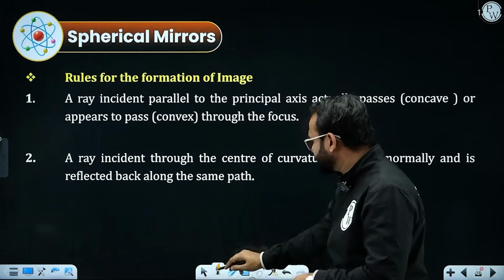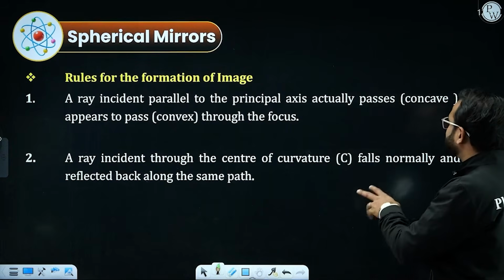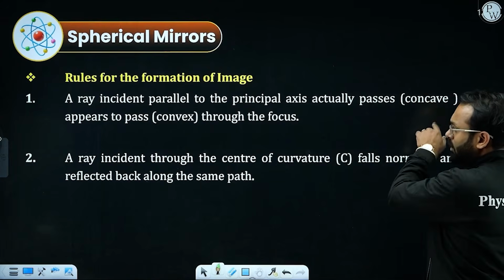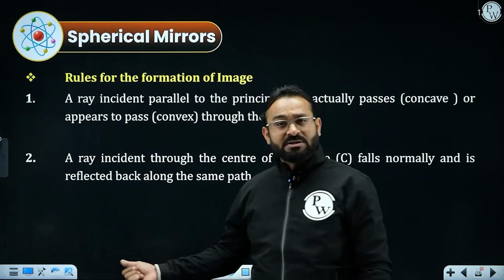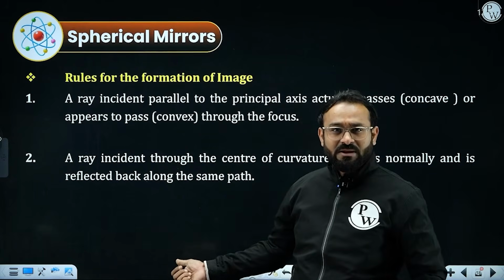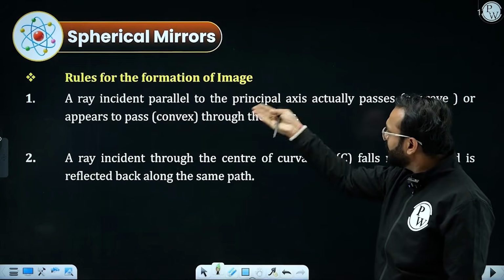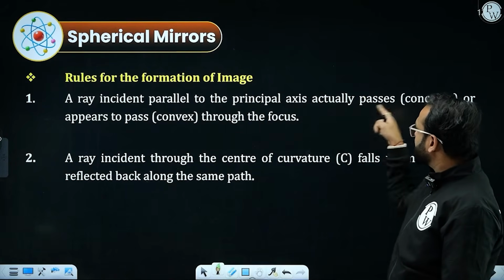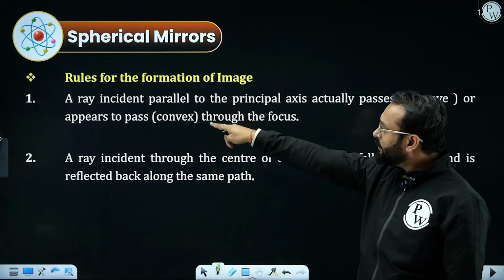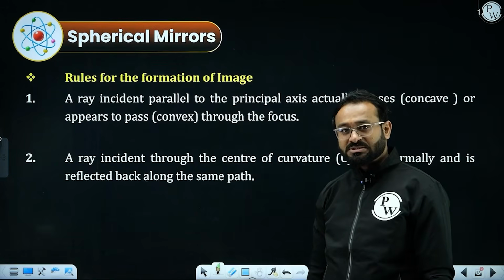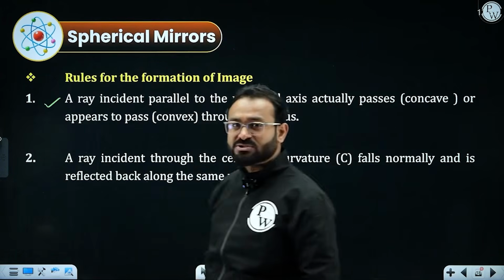The very first rule says the incident ray parallel to the principal axis actually passes or appears to pass through the focus. Yes. In the previous slide, we have seen when the rays of light were passing parallel to the principal axis, they were actually meeting at the focus in the concave mirror, and appearing to pass through the focus in the convex case. So that is the very first rule.